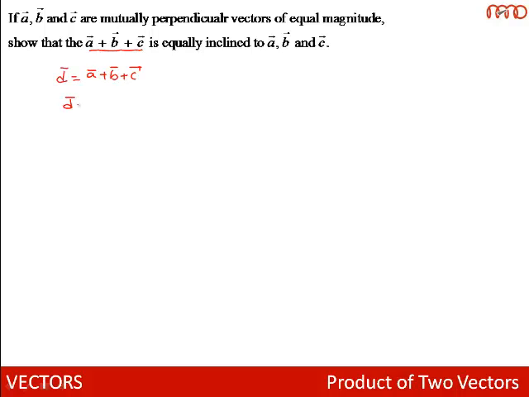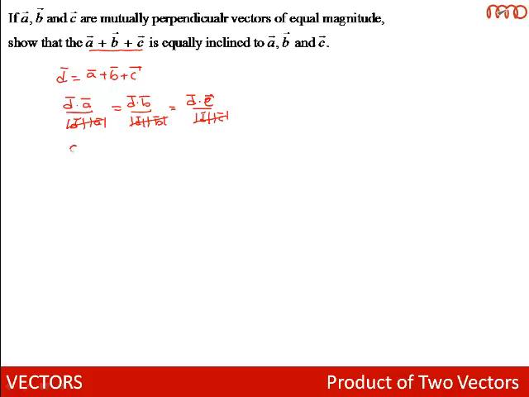Angle made by D with A is equal to D dot A by mod D mod A. Now vectors are all of equal magnitude, so mod A, mod B, mod C would be same and mod D is common throughout. So if D dot A is equal to D dot B is equal to D dot C, then D will be making equal angles with A, B and C. So we need to prove that D dot A, D dot B and D dot C are equal in magnitude.